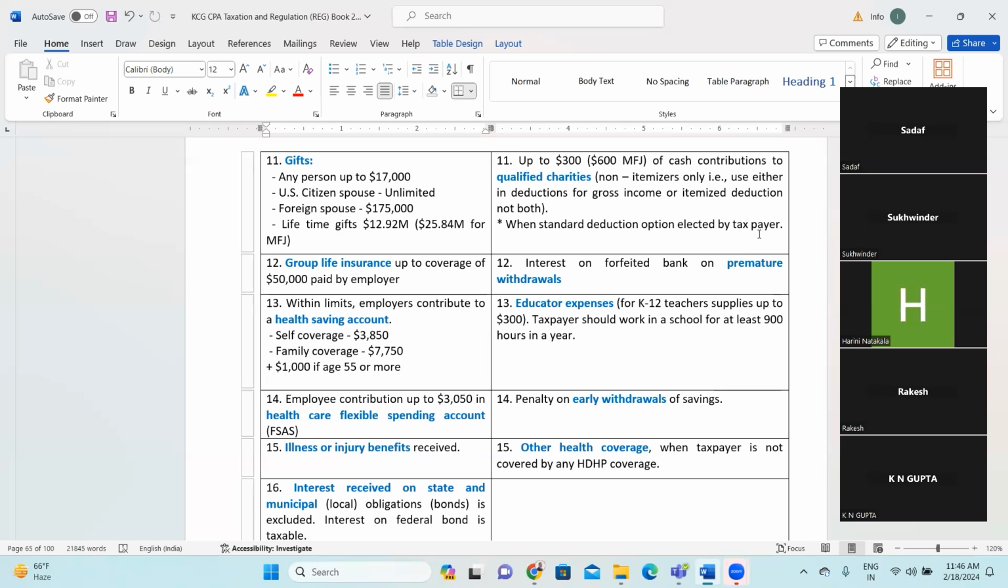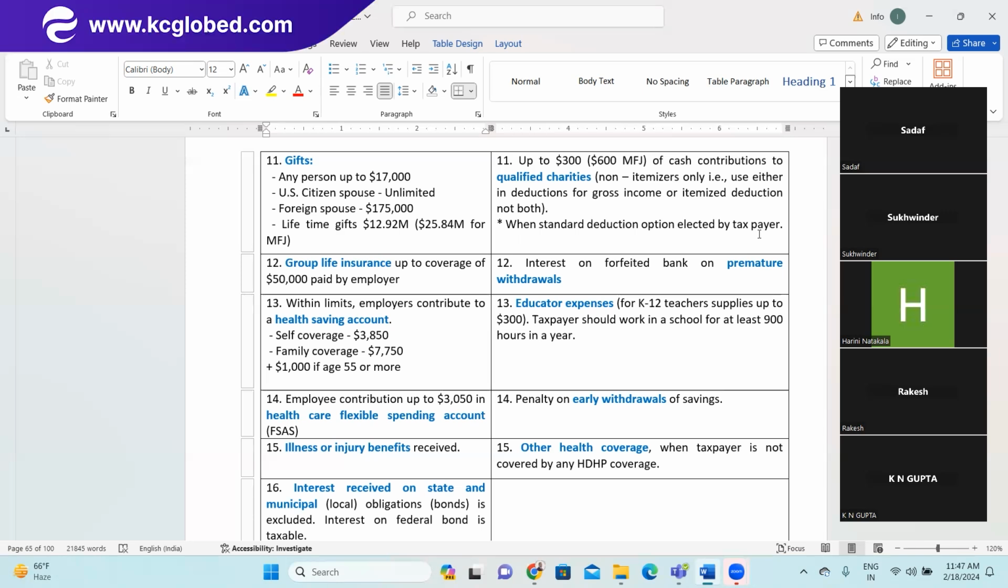So there you can do a lot of tax planning for your clients also, for providing the gift. Like 17,000 you can give to any person. If you give to 10 people, it is 170,000, right? So that is also something you can think of doing tax planning around.